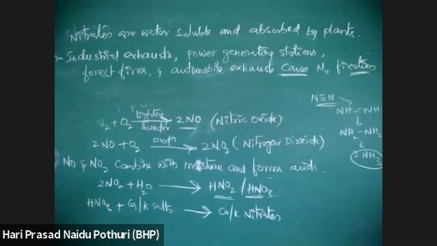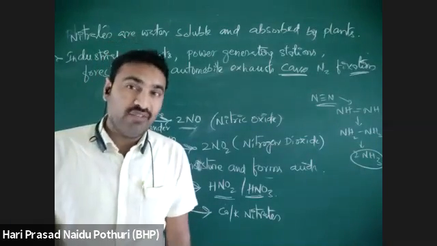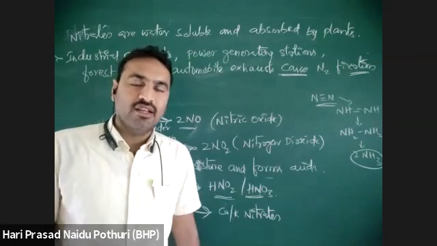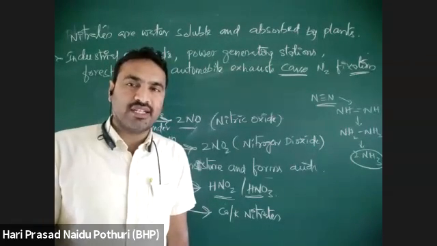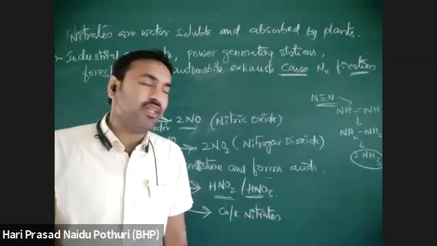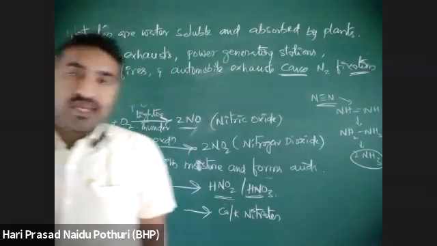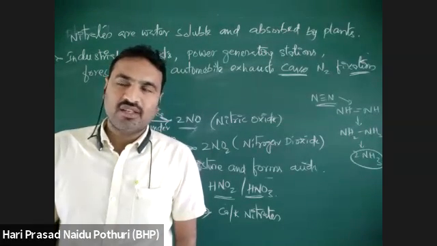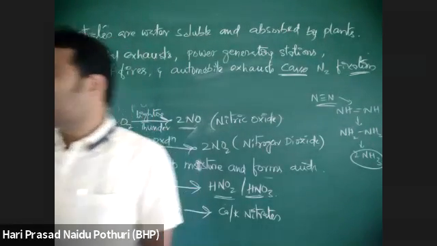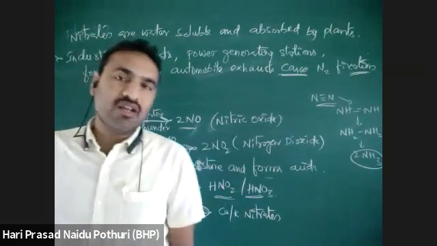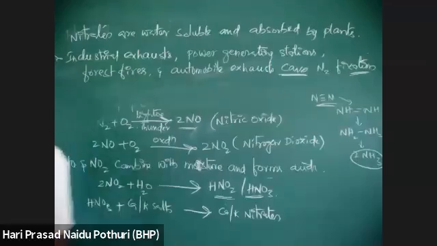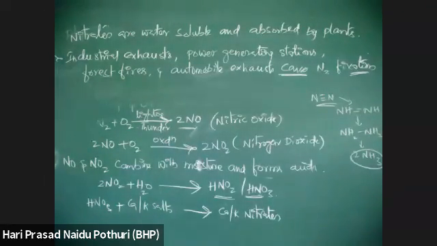The microorganisms which cause biological nitrogen fixation may be free living or symbiotic. Free living means they are present independently in the soil and can fix atmospheric nitrogen. Symbiotic means they live in root nodules or something. They may be autotrophic or heterotrophic. Autotrophic means they can prepare their own food so that they can use nitrogen. Heterotrophic means they are not preparing food but they can fix nitrogen. Like that, different types of organisms are involved in biological nitrogen fixation, that we will see later.